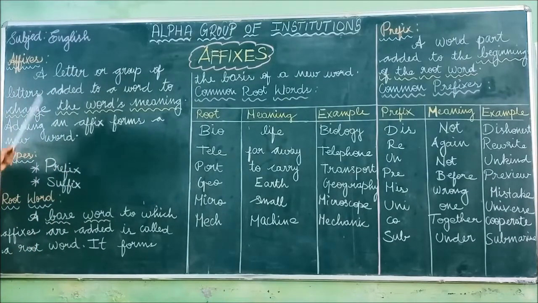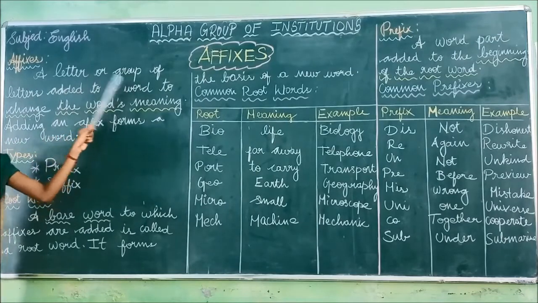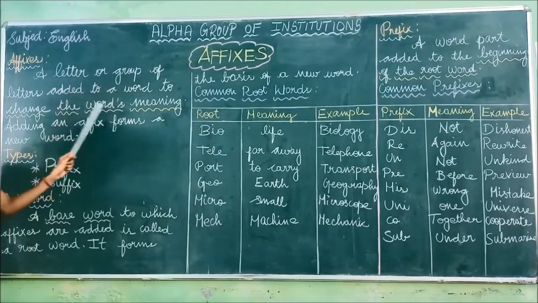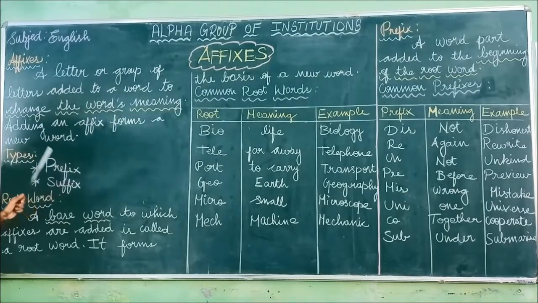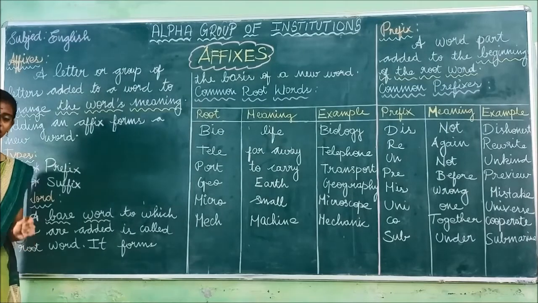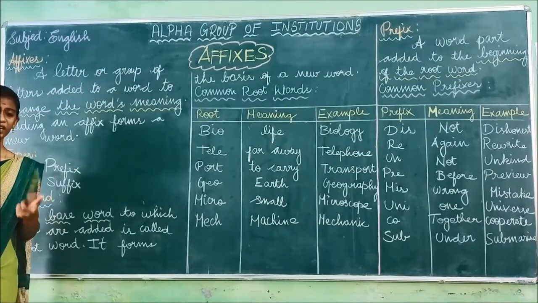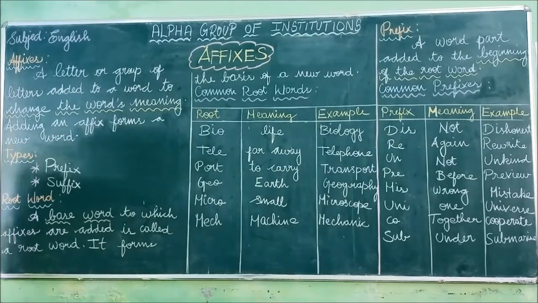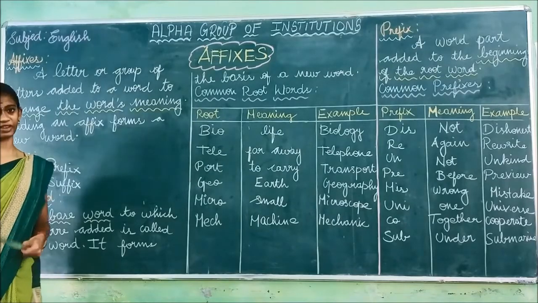Shall we read it once again? A letter or group of letters added to a word to change the word's meaning. Adding an affix forms a new word. So we have to add letters to a word, and that word has to give a new meaning. That is known as affixes. Have you understood? Okay, now we are going to see about the types of affixes.